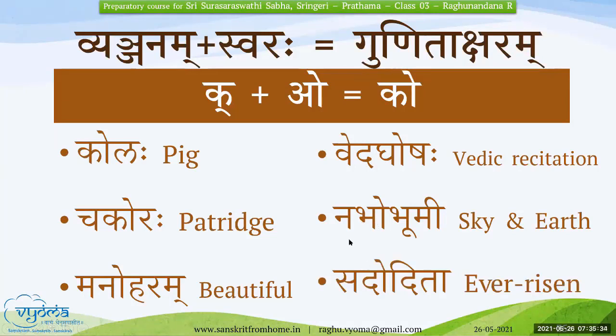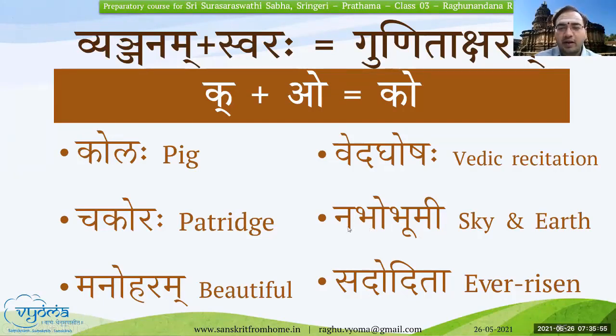Very good. Can you tell the gunita aksharas in Nabho Bhumi? Na plus a, bha plus o, bha plus u, ma plus ee. Very good, very good, Uttamam.